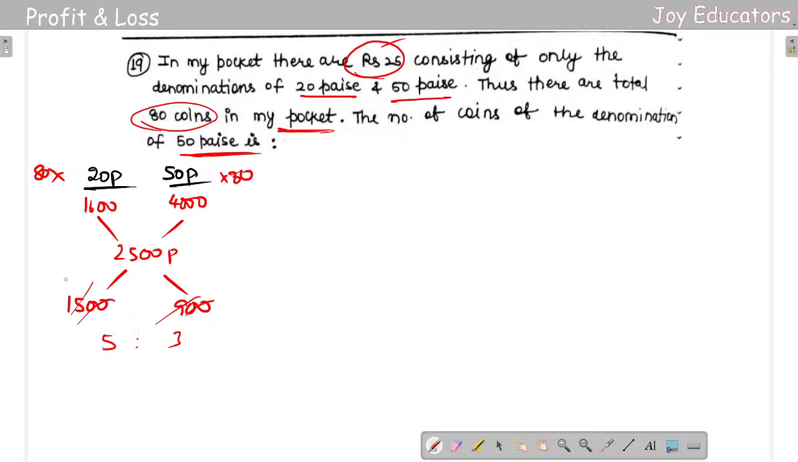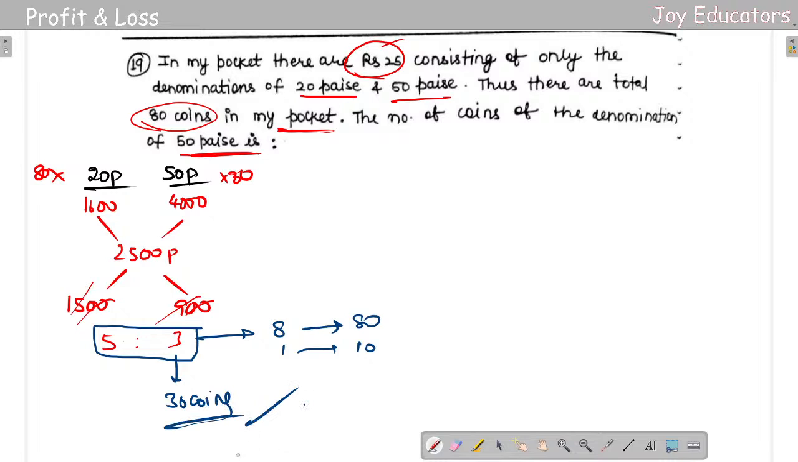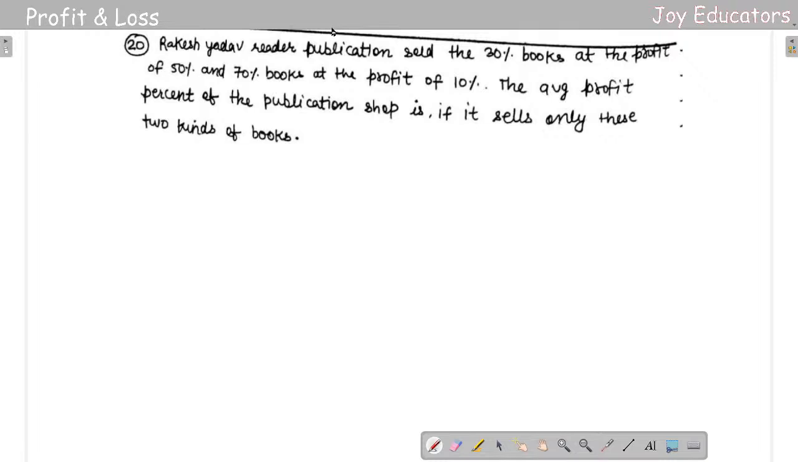But they are asking how many coins of the denomination of 50 paisa. So for 50 paisa you're getting 5 plus 3, which is going to be 8. For 8, how many coins are there? 80 coins are there, so for 1 it will be 10 coins. So there are 30 coins. Okay, for 50 paisa it's 30 coins, and for 20 paisa it's 50 coins. Totally 80 coins. Okay, you are getting it right. Let's go forward then.